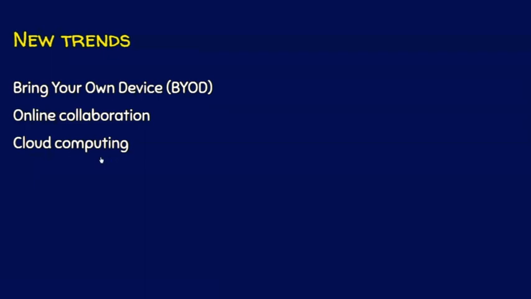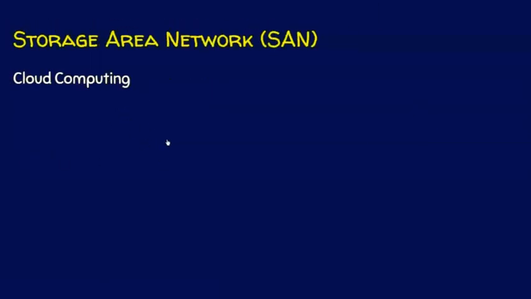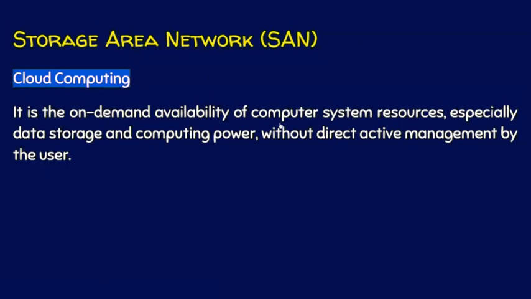And cloud computing is the new trend that we would like to address. Cloud computing means it is the on-demand availability of computer resources. First, let's take an example. Let's take Google Drive. One can store all files and folders in Google Drive. That gives a lot of flexibility. If one wants to access his files from any part of the world, he can access them by just giving a request to Google Drive and downloading the data.